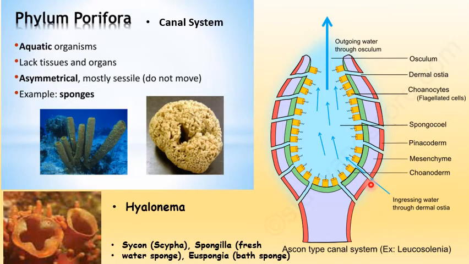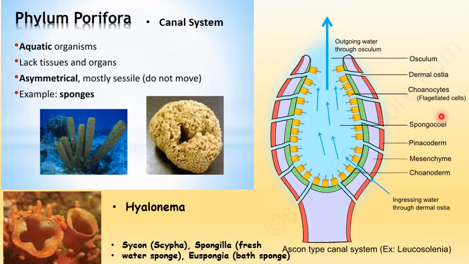They have a water transport system known as the canal system through the ostia. They have small pores throughout their body, which are known as ostia. This is where the water enters, and it will flow towards the spongocoel. This spongocoel is lined by the choanocyte cells. You know what choanocyte cells are, right?